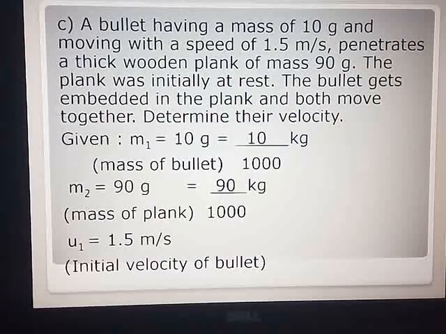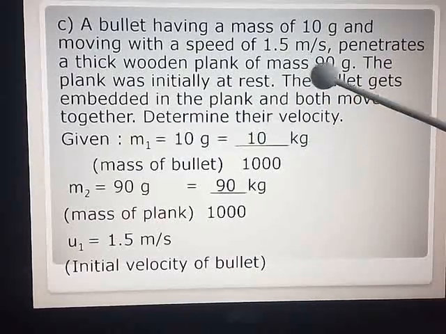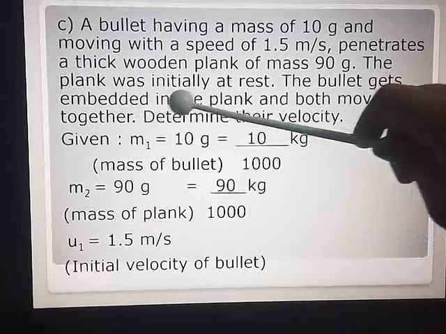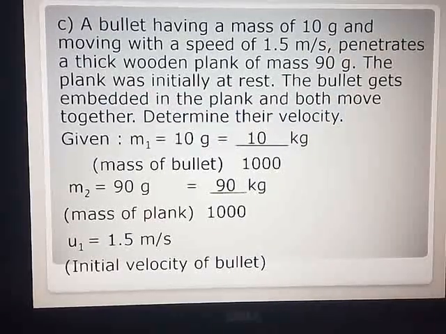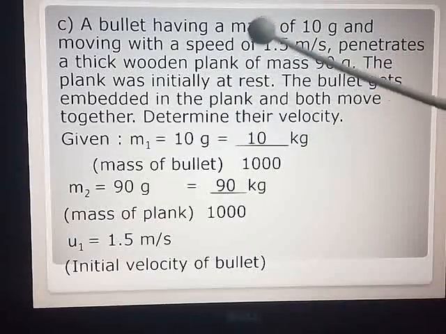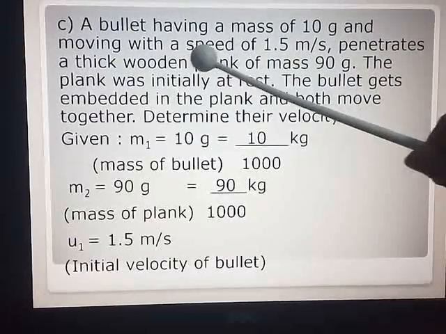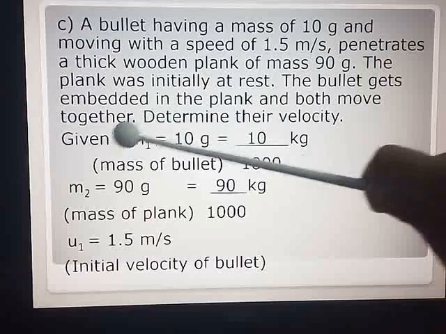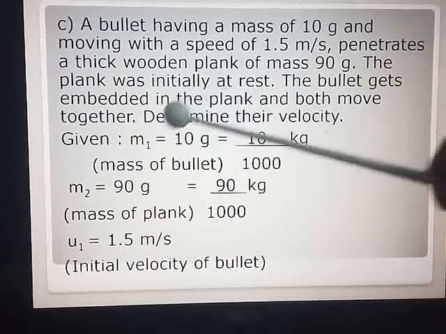The bullet gets embedded in the plank and both move together. Now see, a bullet is fired from a gun. It penetrates into a thick wooden plank which was initially at rest. You have to determine their velocity. Now velocity will be the same because once the bullet gets embedded in the plank, both move together. Moving together means their velocity will be the same. That velocity you have to find out. Now here two objects are there: one is the bullet and the other is the wooden plank. So first you have to write given, M1.